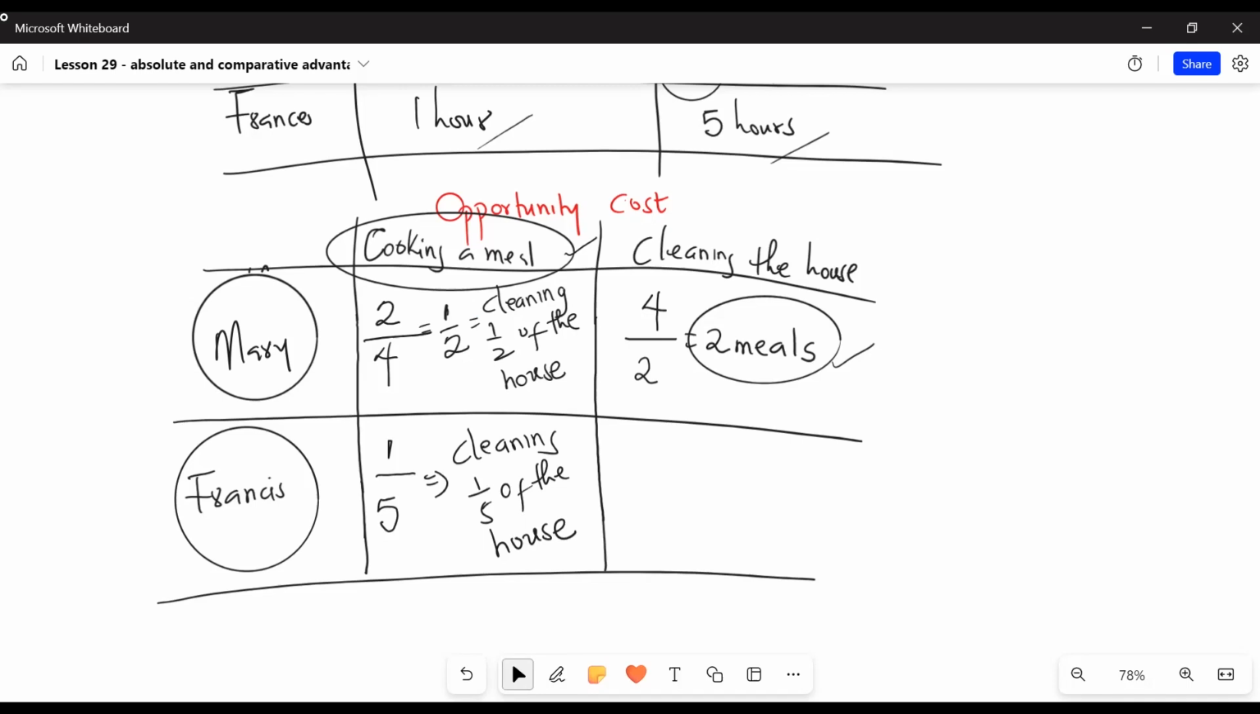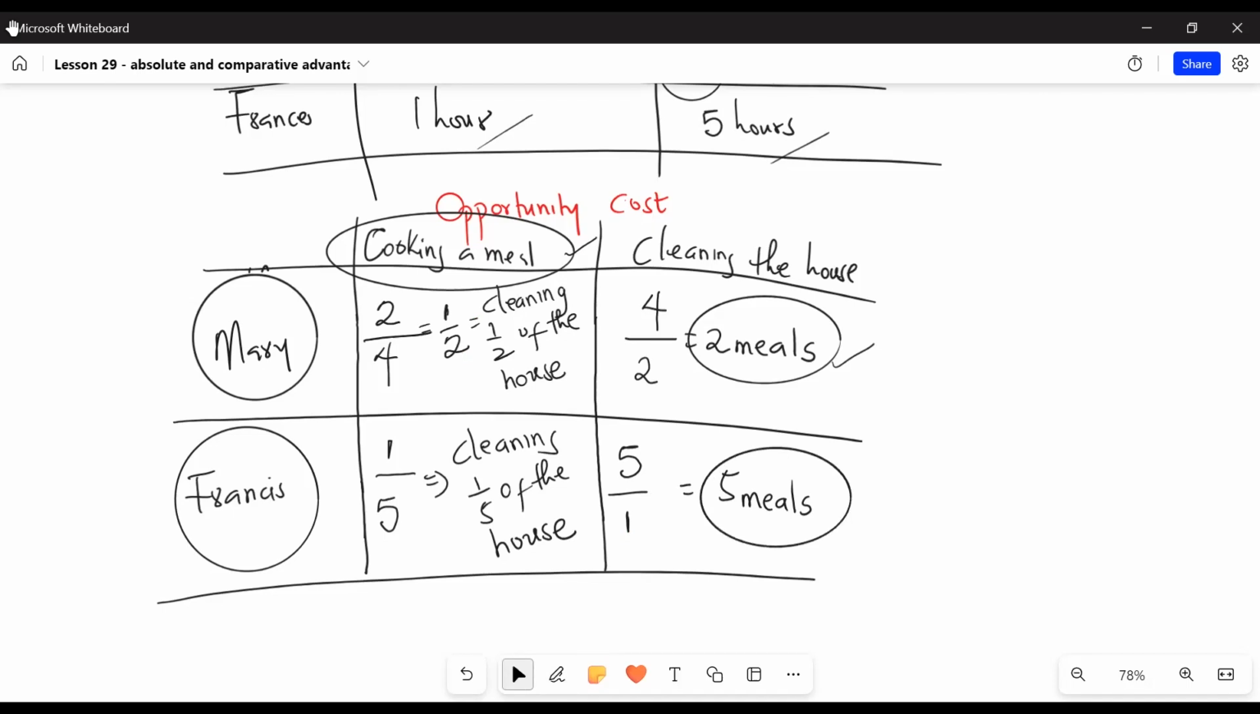Now, for Francis, let's calculate the opportunity cost of cleaning the house. So opportunity cost for cleaning the house is the 5 hours he spent in cleaning the house divided by the 1 hour it takes Francis to do the alternative activity, which is cooking a meal. So this can be written as 5 meals. So anytime Francis is cleaning the house, he loses the opportunity to cook 5 meals.